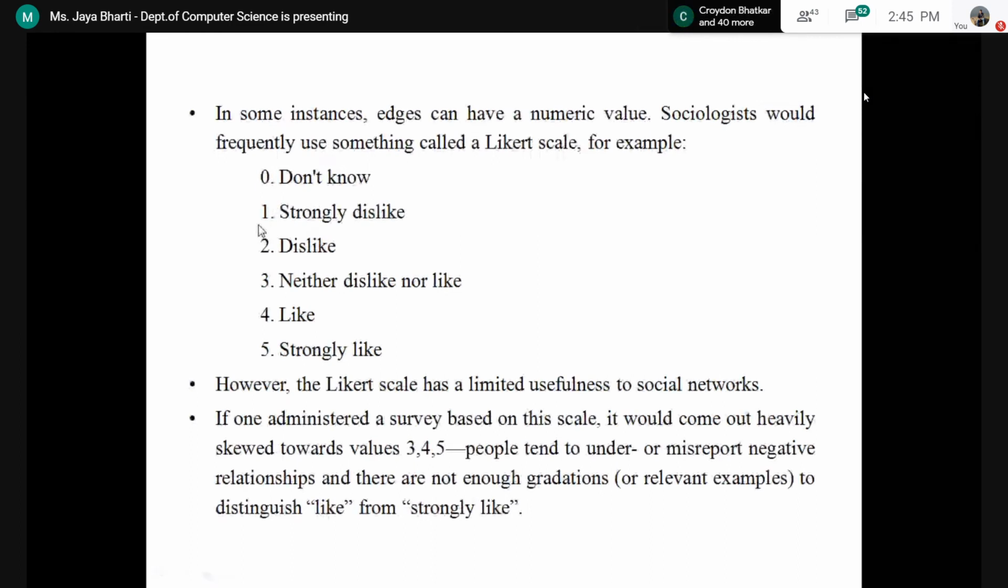Suppose there are two persons. If you want to know, by using the Likert scale, the feelings between these two, then there are six different categories. Either they don't know each other, or they strongly dislike each other, or they dislike each other, or neither dislike nor like, or they like or strongly like each other. So this is a kind of Likert scale.